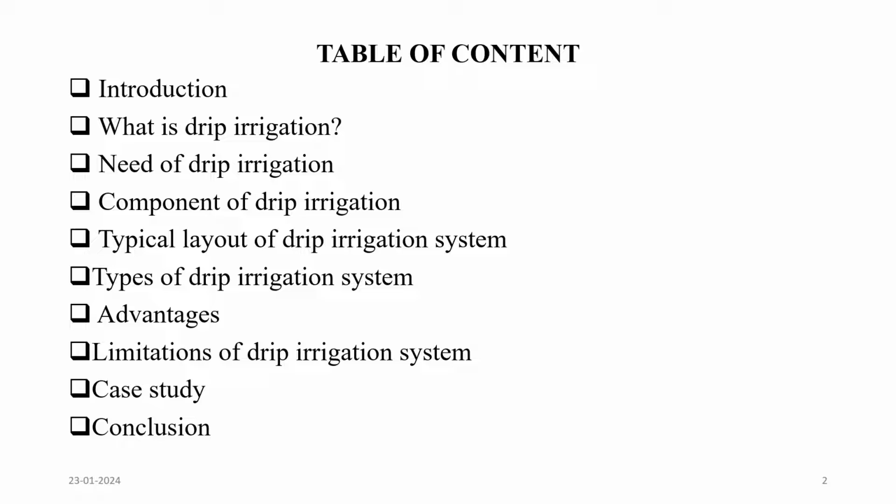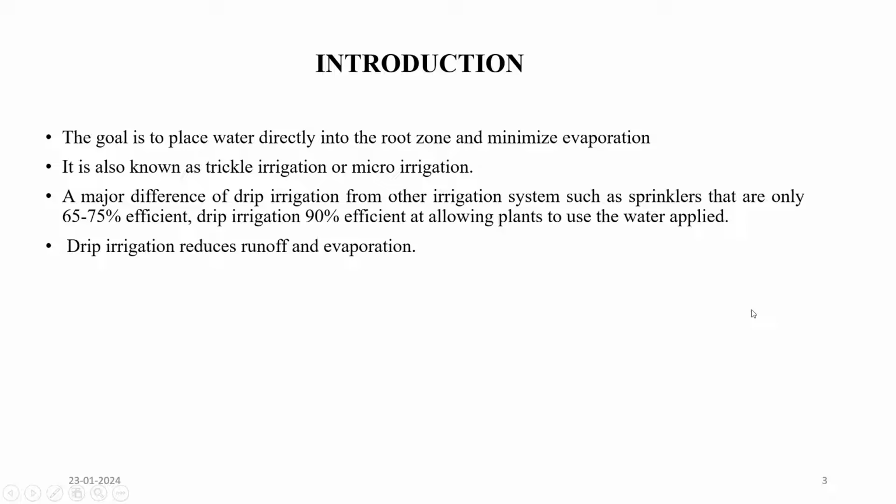In the next slide, introduction. The goal is to place water directly into the root zone and minimize evaporation. It is also known as trickle irrigation or micro irrigation. A major difference of drip irrigation from other irrigation systems such as sprinkler, which are only 65 to 75% efficient, is that drip irrigation is 90% efficient at allowing plants to use water applied. Drip irrigation reduces runoff and evaporation.